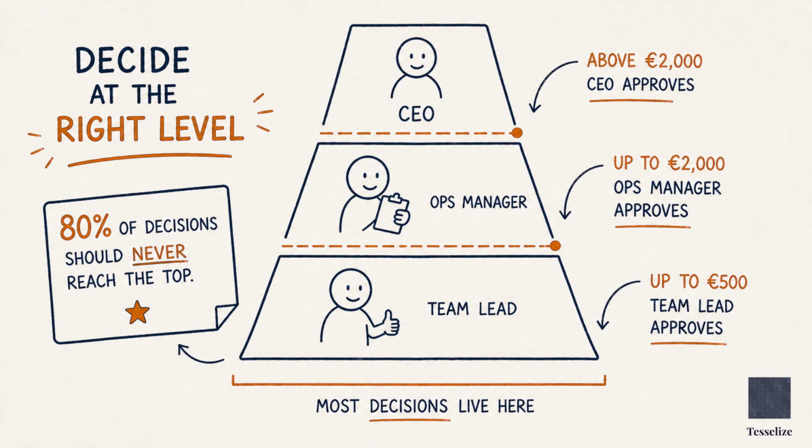Step 5. Add decision thresholds. This is the part most companies skip, and it is the part that eliminates the most unnecessary escalation. A threshold defines when a decision can be made at one level versus when it must go higher. Example: the operations manager can approve vendor contracts up to €5,000. Above 5,000, it goes to the CEO. Below 5,000, the CEO never sees it. That single threshold removes dozens of unnecessary approvals every year.